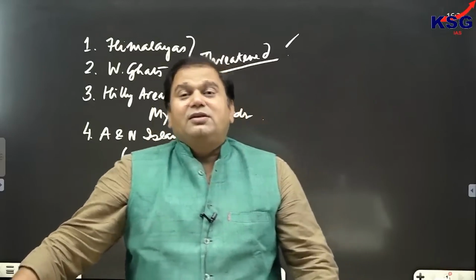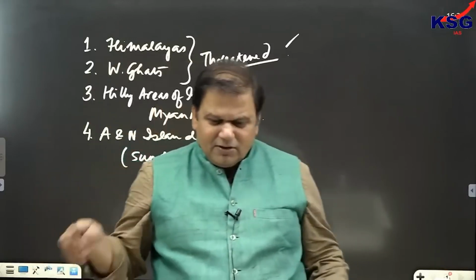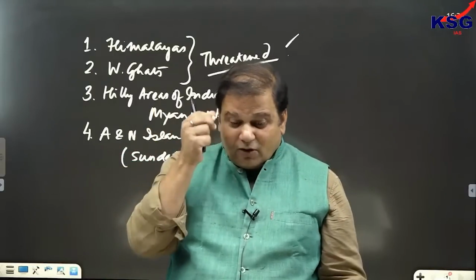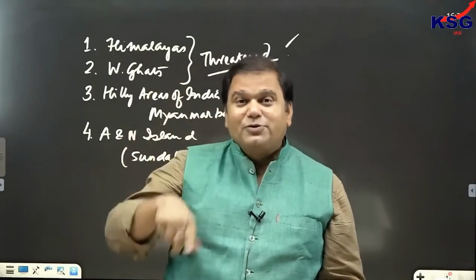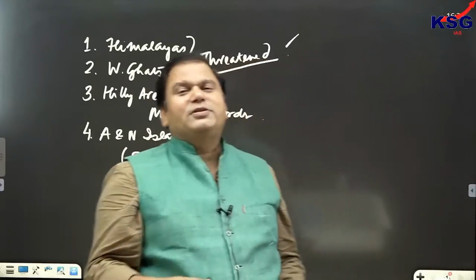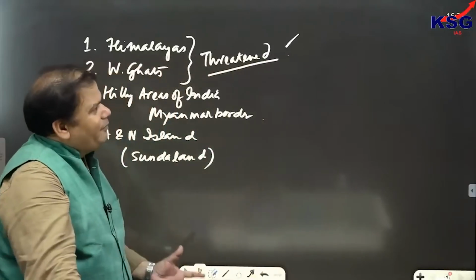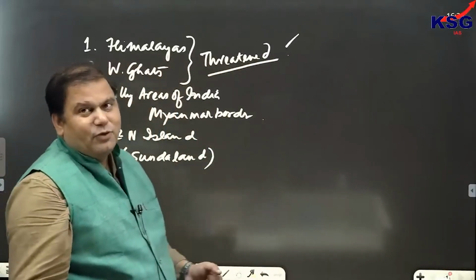But there's also another term that you have to know. It's better to know hotspot and mega hotspot than hope spots. Clear? Hope spots are where we think that biodiversity would be established more and more.